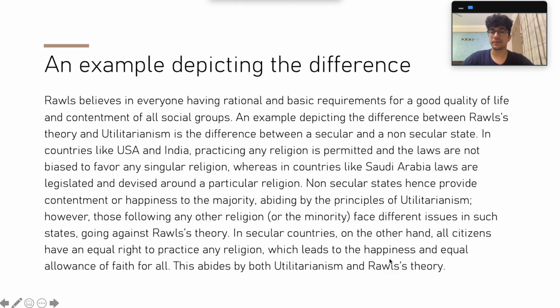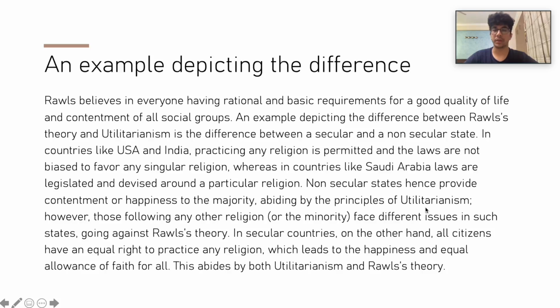Non-secular states hence provide contentment or happiness to the majority, abiding by the principles of utilitarianism. However, those following any other religion or the minority face different issues in such states, going against Rawls's theory. In secular countries, on the other hand, all citizens have an equal right to practice any religion, which leads to the happiness and equal allowance of faith for all.